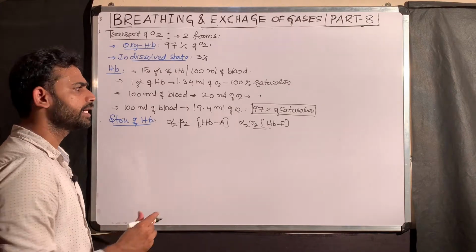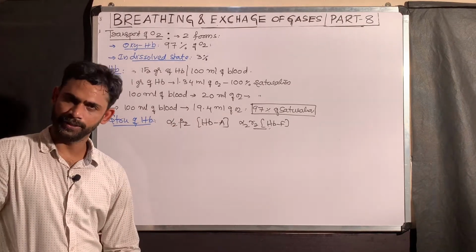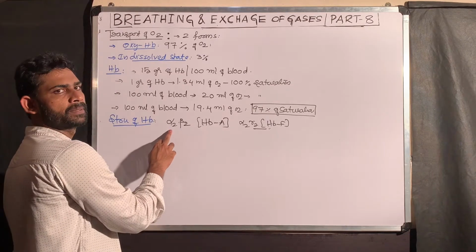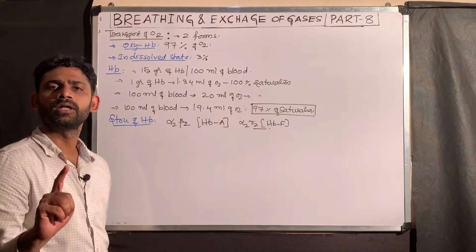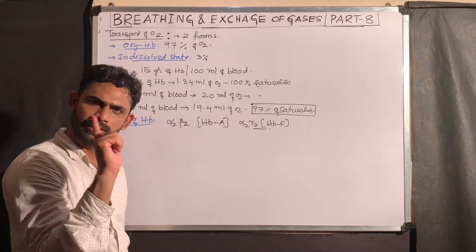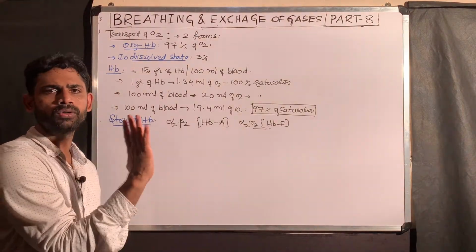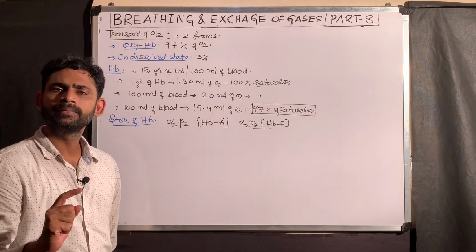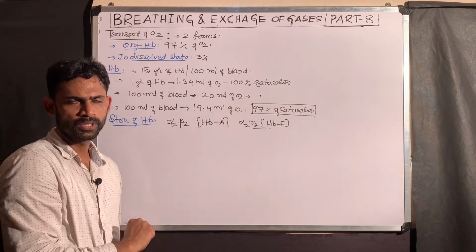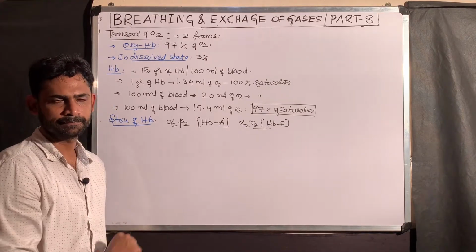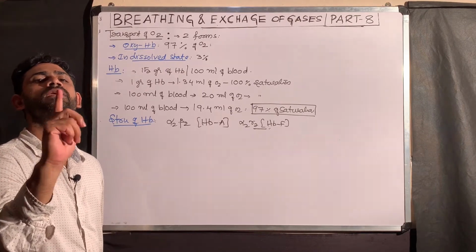Hemoglobin, as pronounced, belongs to hemoglobin in adult. It consists of 4 polypeptide chains: 2 alpha polypeptide chains and 2 beta polypeptide chains. Here, each polypeptide chain is associated with one heme group. So, 4 polypeptide chains means 4 heme groups. Each heme contains one iron in the oxidation state only +2. So 4 heme means 4 iron. Each iron in the +2 state is associated with one molecular oxygen.